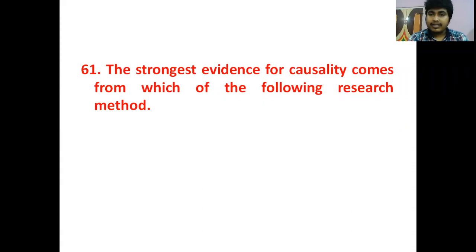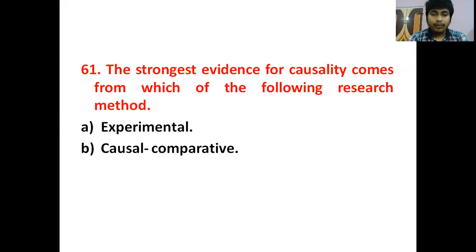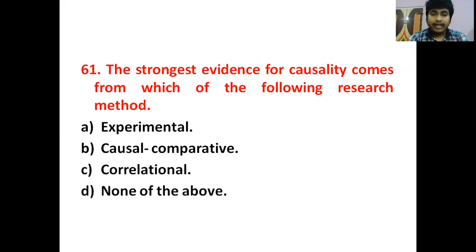The first question is, the strongest evidence for causality comes from which of the following research methods? The options given are: experimental, causal comparative, correlational, and none of the above. So our correct answer will be experimental research. Experimental research tests the cause and effect relationship of the two variables, meaning one variable causes the other variable. So our correct answer will be option A.